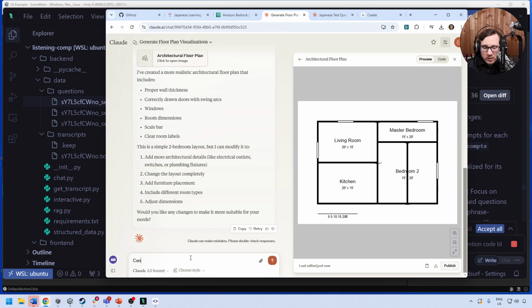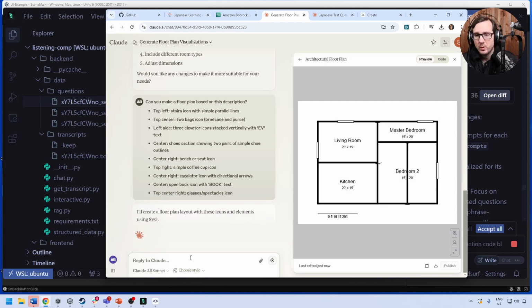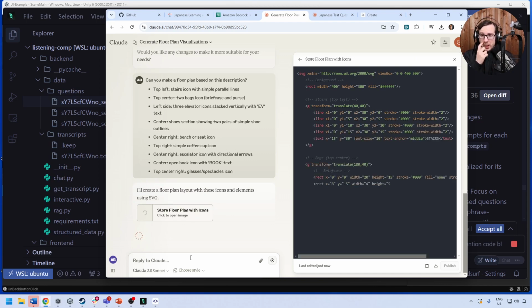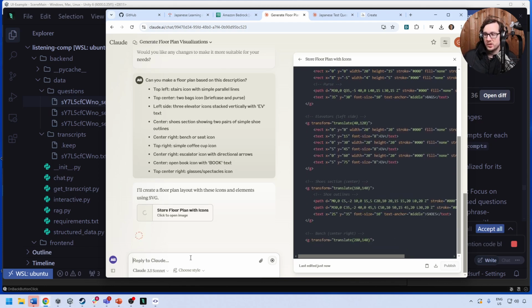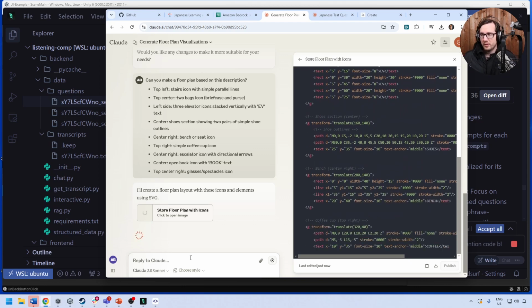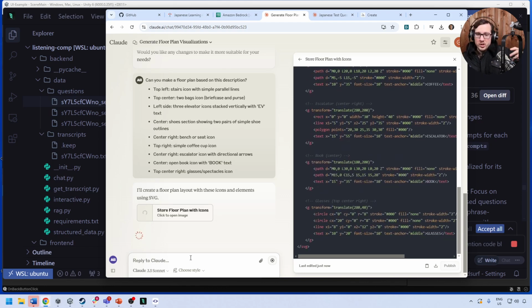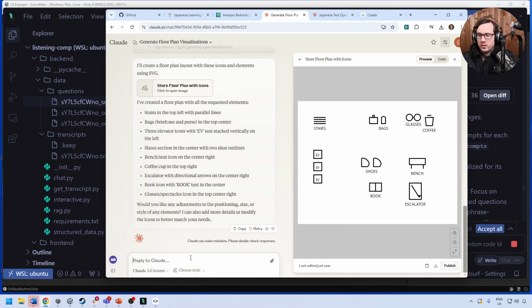And we'll say, can you make a floor plan based on this description? Okay. But the only way this is going to work is that we'd have to make question types, like literally what we want it to be, and generate derivatives. So if we wanted to show something based on directions, we would have to really engineer that specific one, because it just can't handle generic questions and generic image generation. Or we have to creatively think about it and generate the image first and then figure it out there. Okay, but where are the rooms?